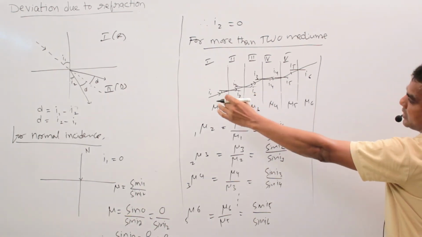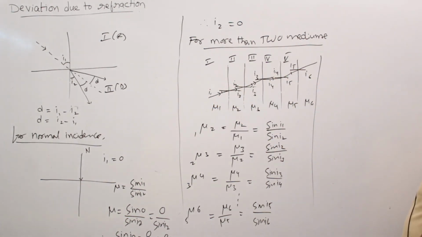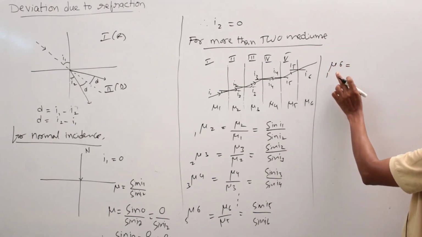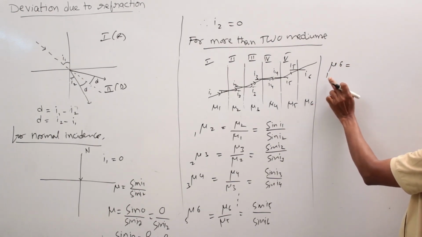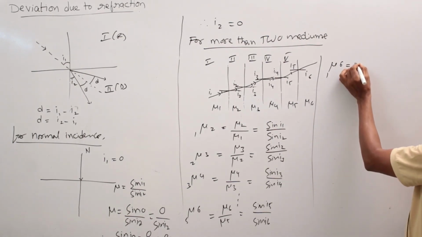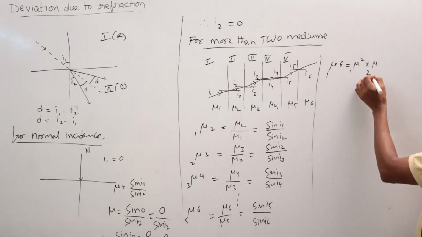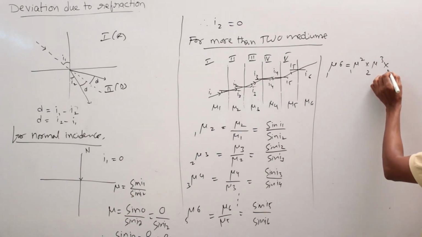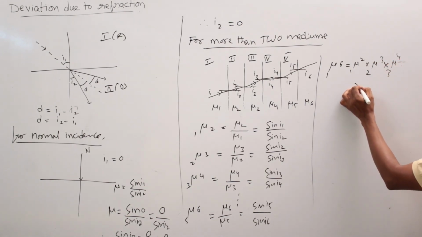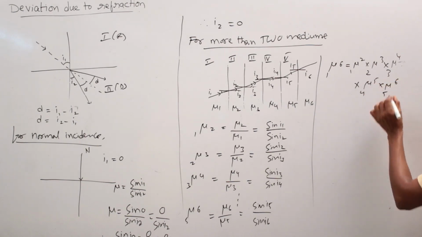So when a light ray first enters the first medium and finally emerges into the sixth medium, in this region mu16 is the refractive index of the sixth medium with respect to the first medium. This can be written as mu12 into mu23 into mu34 into mu45 into mu56.